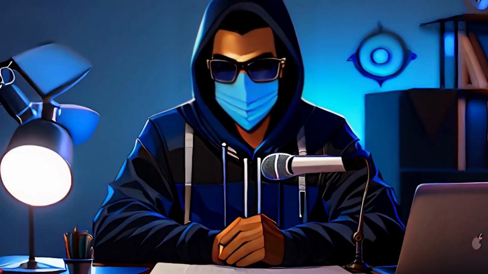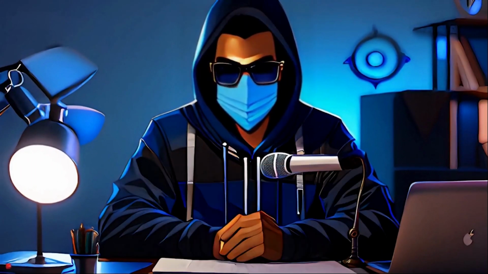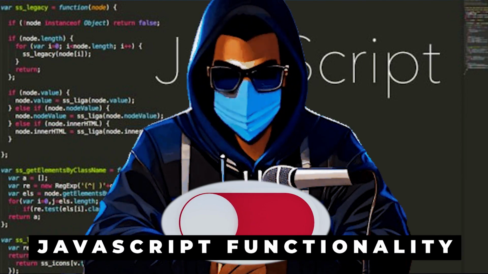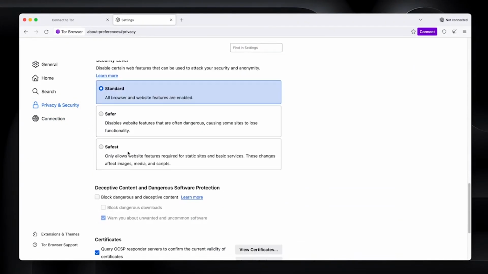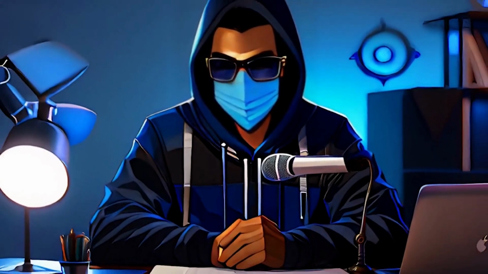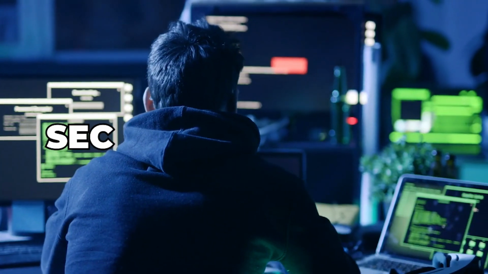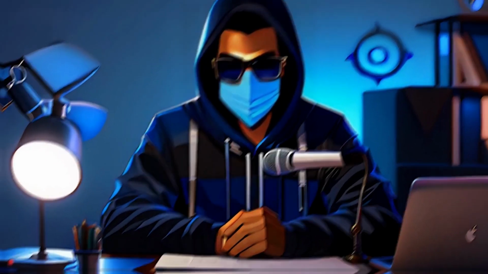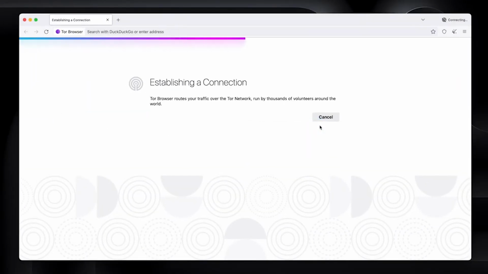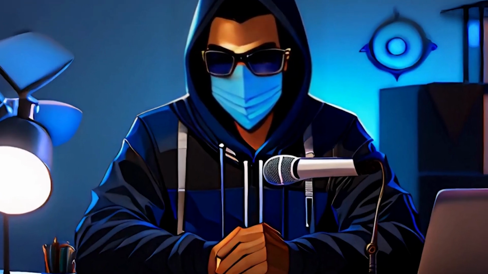If you're really worried about security and privacy, you probably want to turn off all of the JavaScript functionality. So maybe go to the security thing and then scroll down and click on safest. It'll make websites break and certain things won't work. But if you're doing security research or OSINT stuff, you might need that. If you don't need that, don't worry about it. Let's get rid of this and click connect. Got our little bar along the top. So there we go. We're connected.